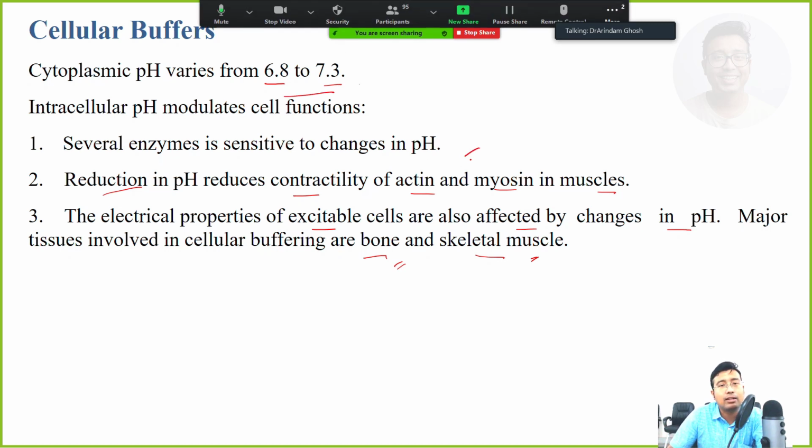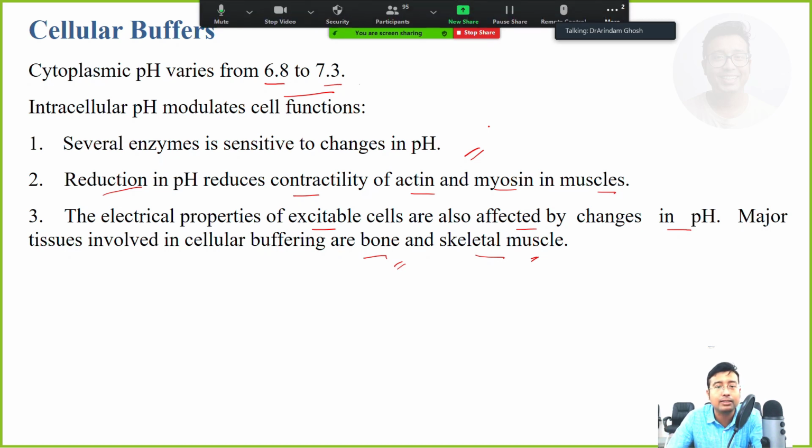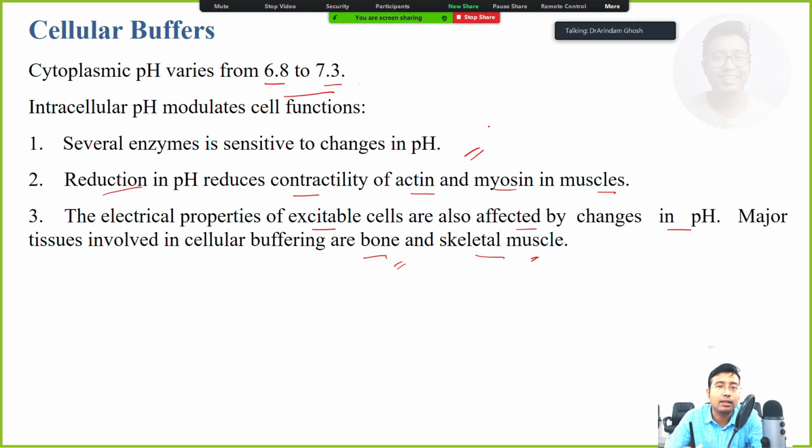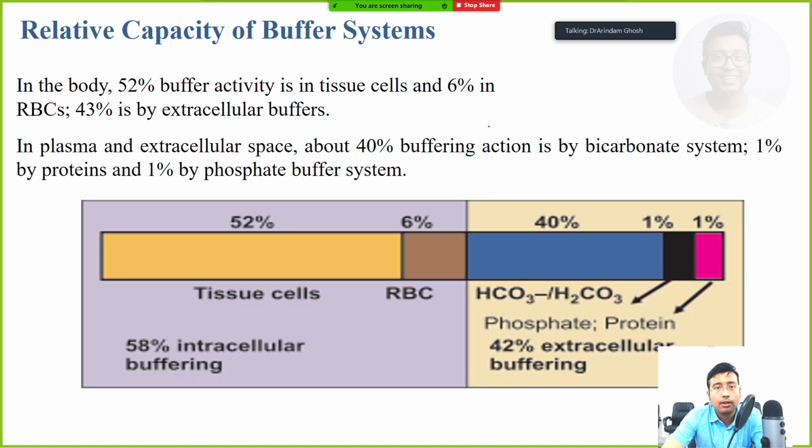Number one, various enzymes are sensitive, contractility of protein varies, and excitability, that is the resting membrane potential and electrical properties, also varies with change in pH. And who controls this? That is the bones and skeletal muscles. So this is all about cellular buffer. So we end our buffer system.